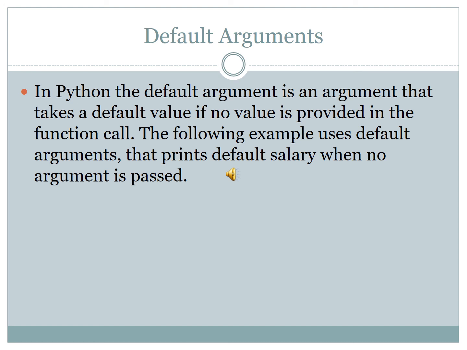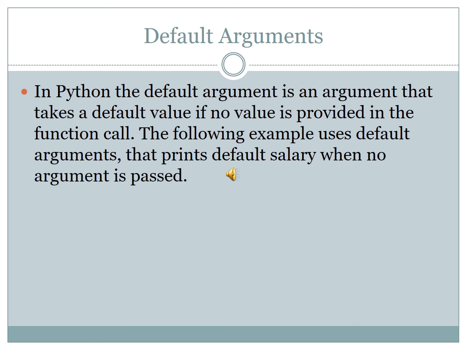The following example uses a default argument that prints the default salary when no argument is passed. Okay, see this example.